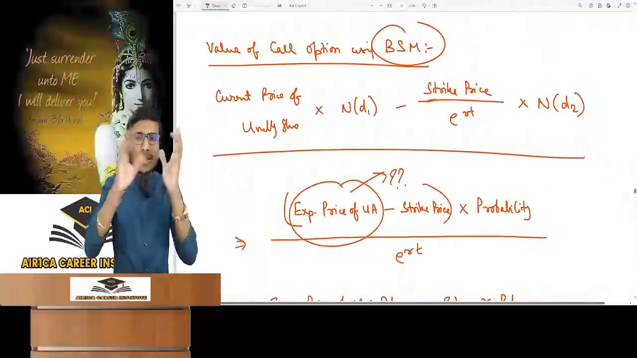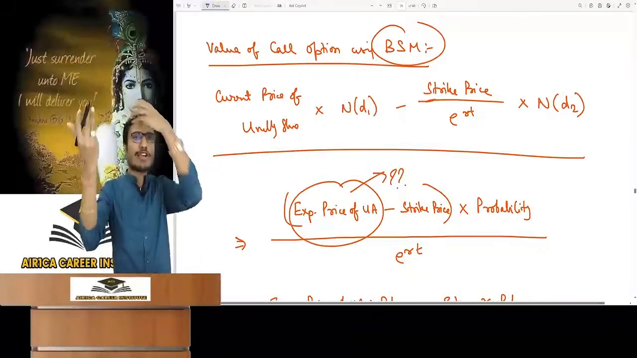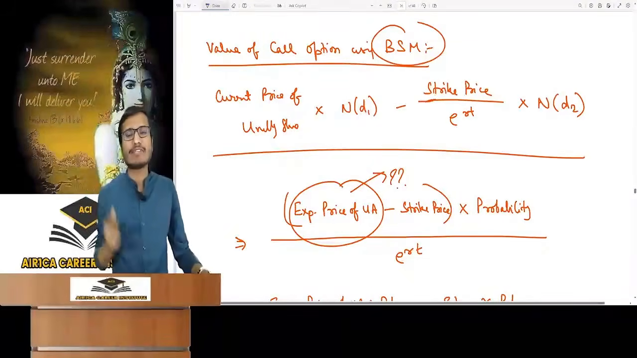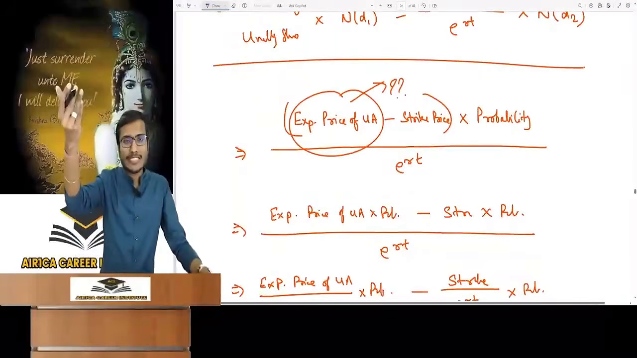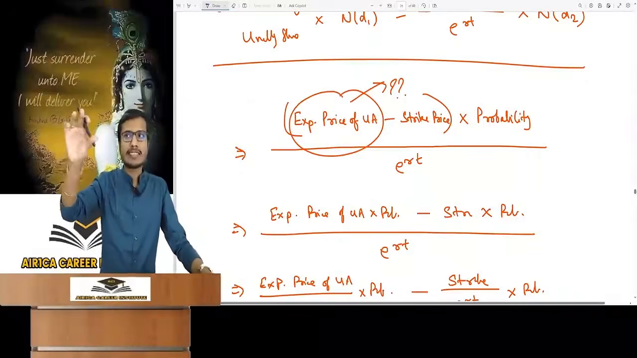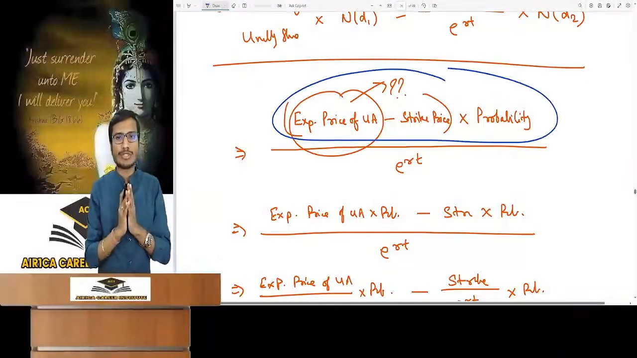Our main aim is to find the PV of the expected value of the option at maturity. Now, how do we get the expected value of the option at maturity? We are talking about a call option here. What will be the price on maturity? Expected price minus strike price, the payoff, multiplied by probabilities. So this will be your expected value of the option at maturity.